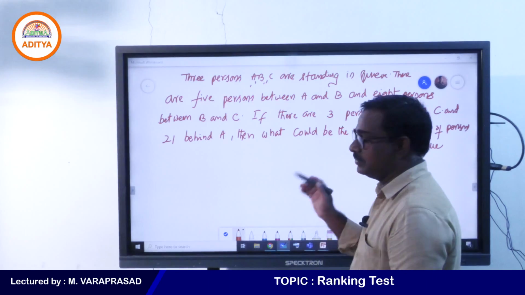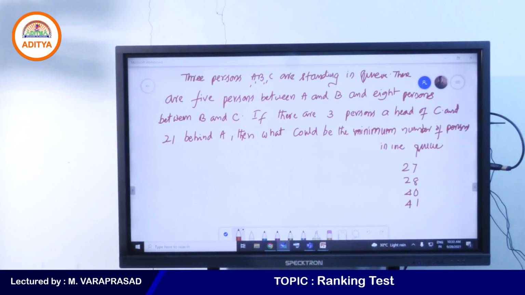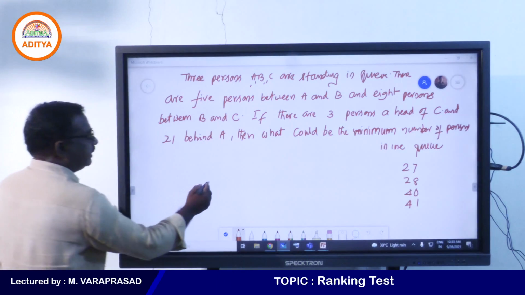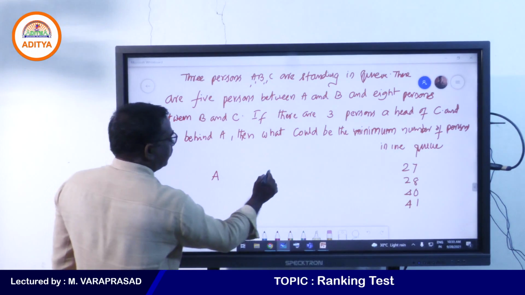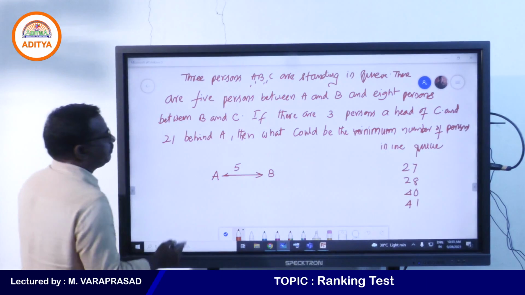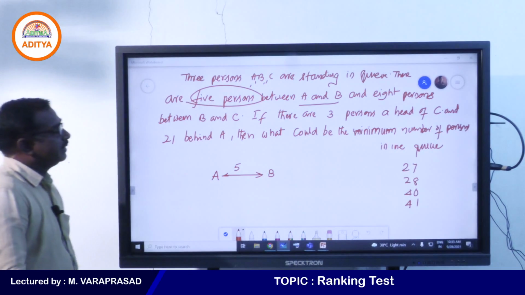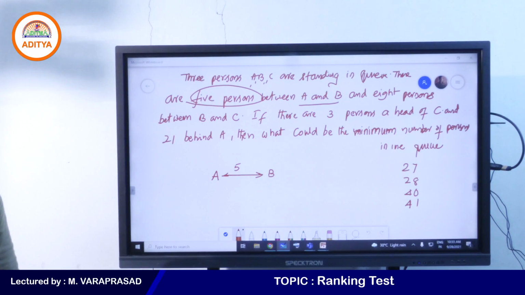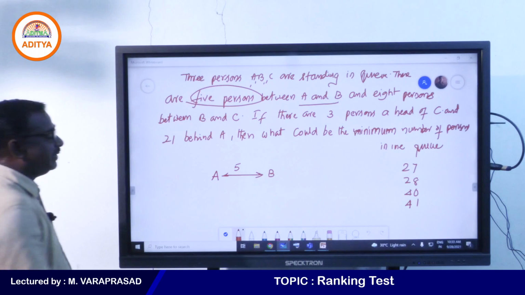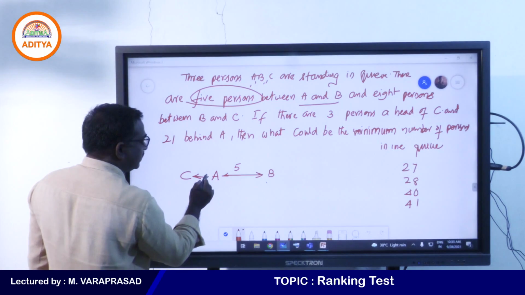persons, right? Now see how we can do this question. Between A and B there are 5 persons. That is the first condition. Next one, between B and C there are 8 persons.